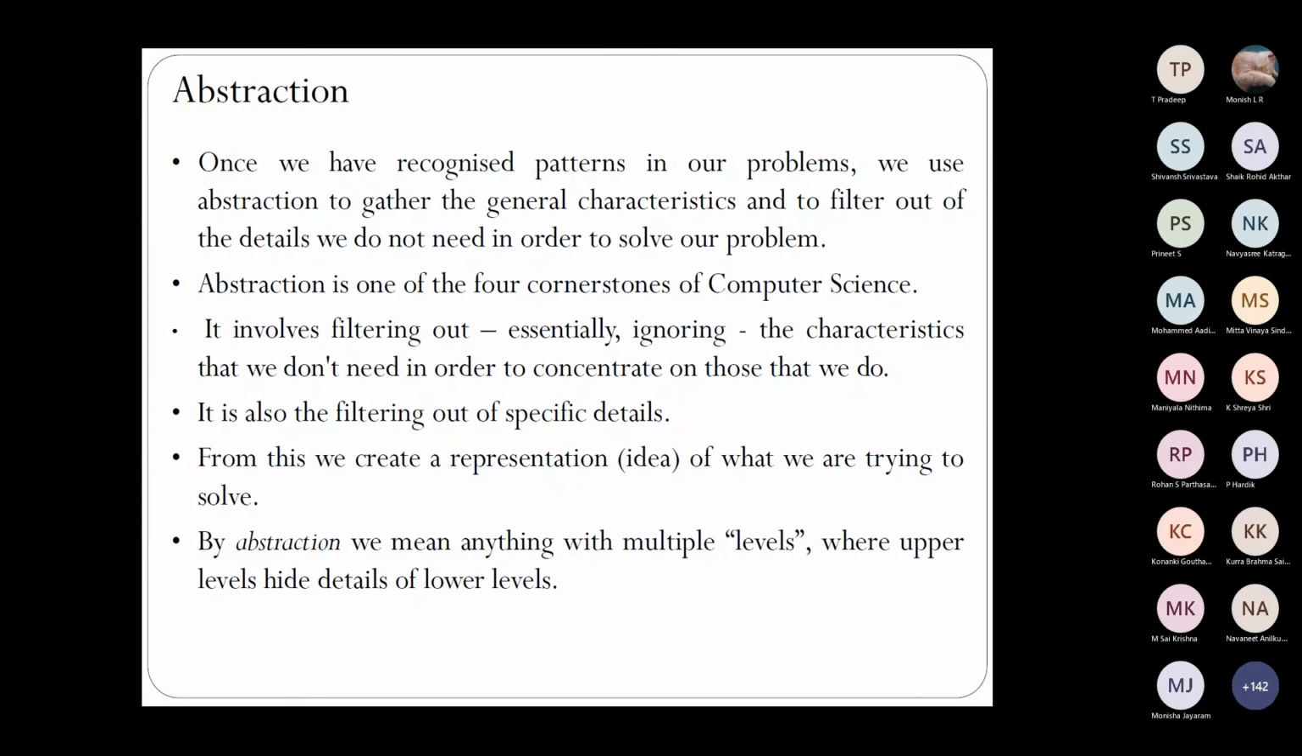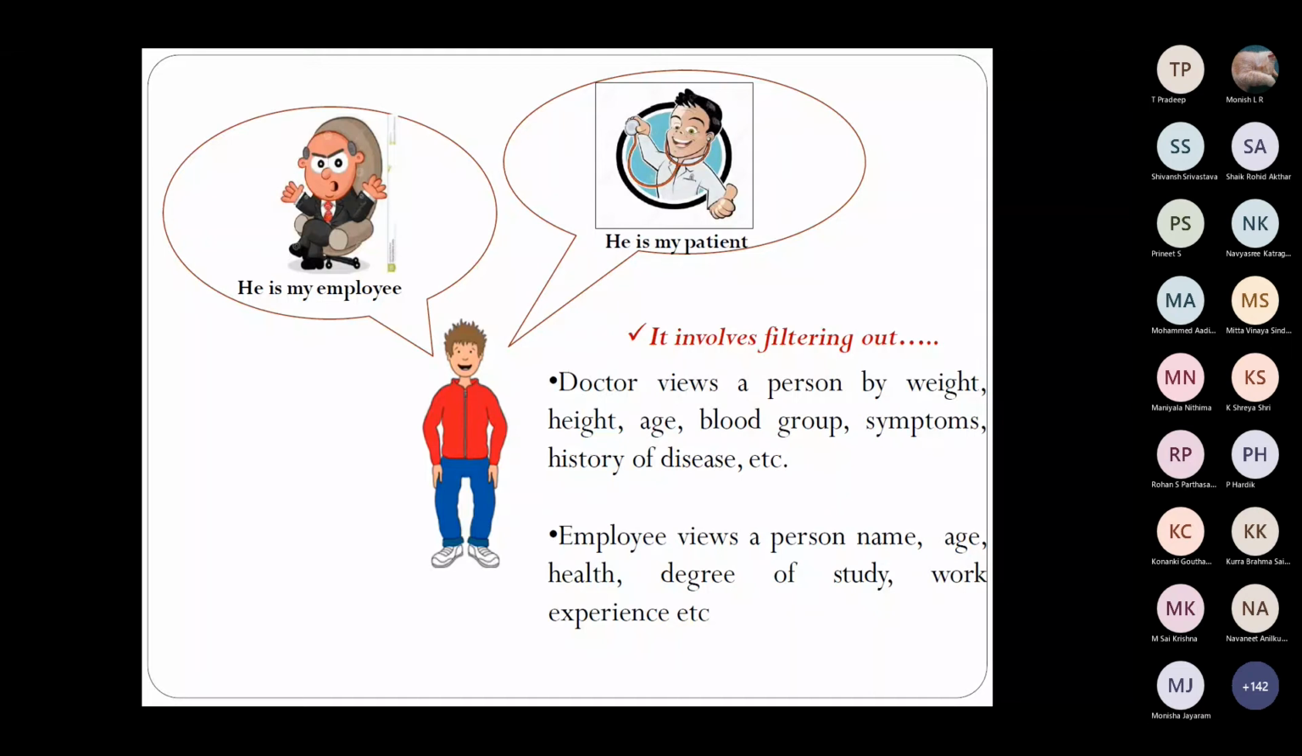So for example, one person says he is my employee. When somebody says he is an employee, actually that person would have a name, age, health, degree of study, work experience, so many things. But when I say he is my employee, though he has all that, I am not telling all that, isn't it? I want to say that he is my employee. Similarly, like a doctor says he is my patient.